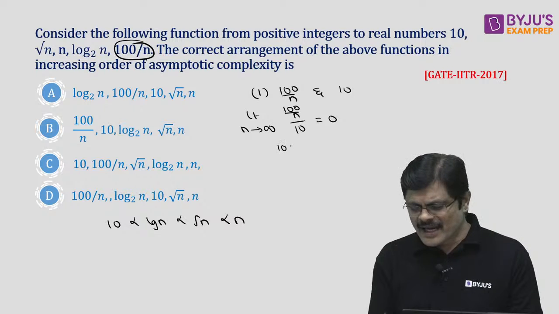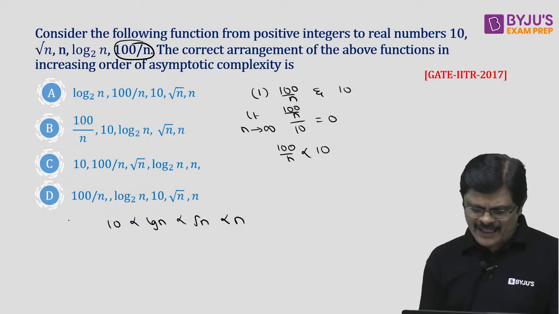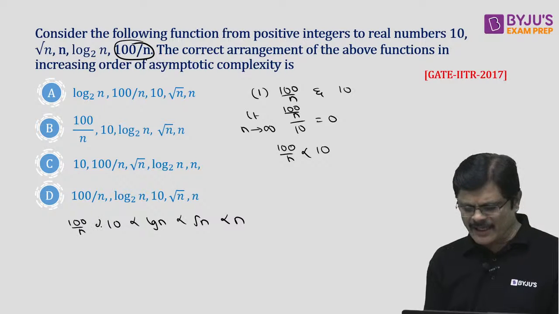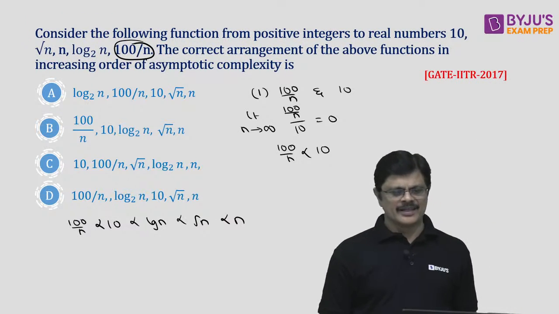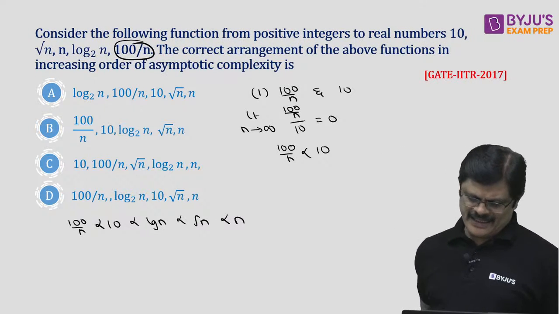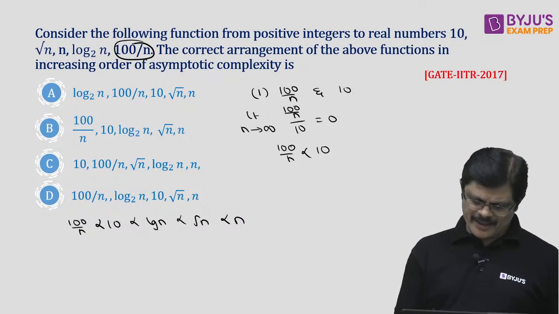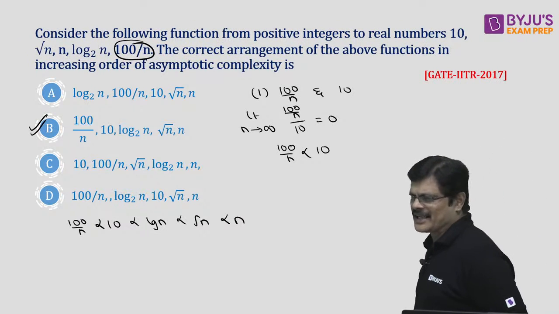That means 100 by n is smaller than 10. So 100 by n should come to the left of it. That is the correct ordering: 100 by n, 10, log n, root n, and n. This is available in option B. So B is the correct answer for this, my dear friends.